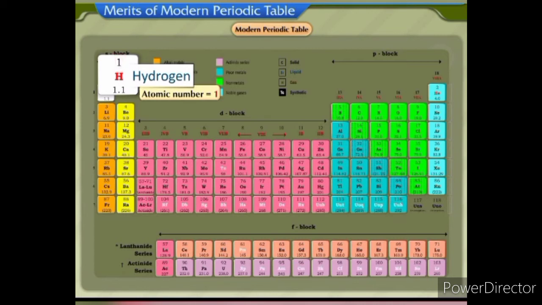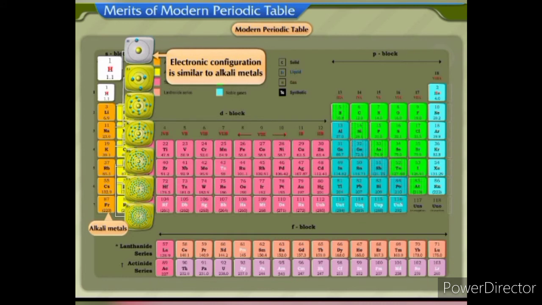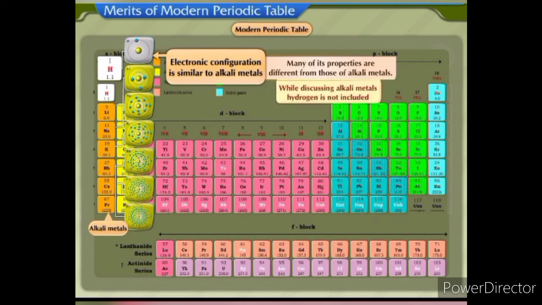Therefore, hydrogen should be placed at the extreme left-hand side of the periodic table above alkali metals because its electronic configuration is similar to alkali metals, but many of its properties are different from those of alkali metals. Hence, while discussing alkali metals, hydrogen is not included.